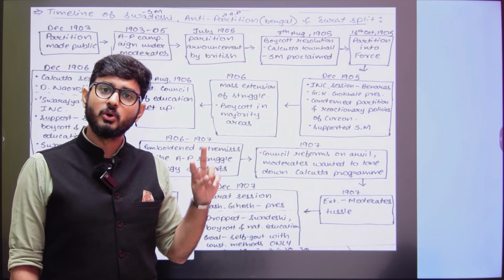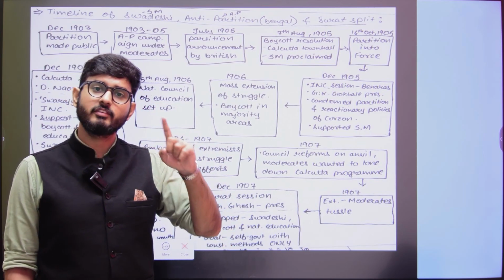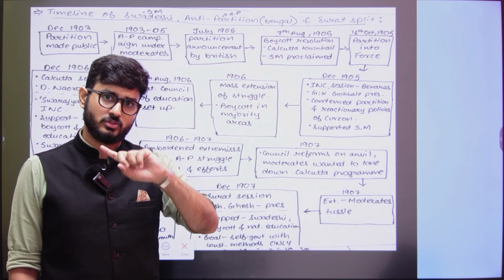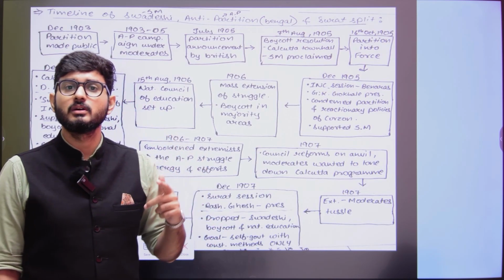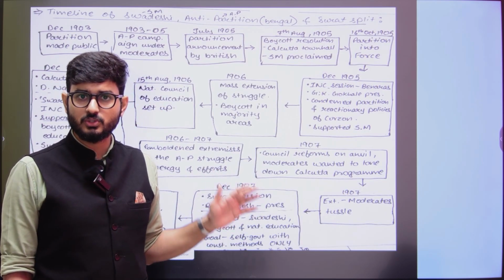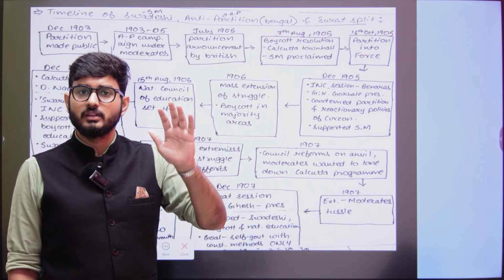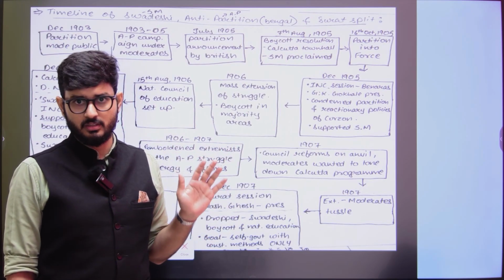Now, Rash Bihari Ghosh and Rash Bihari Bose, just remember that. Rash Bihari Bose was a revolutionary, like Subhash Chandra Bose, okay, correlate that. Rash Bihari Ghosh was a nationalistic leader. So in the 1907 session, the moderates told the extremists, let us just stop the movement, we have gotten our reforms.